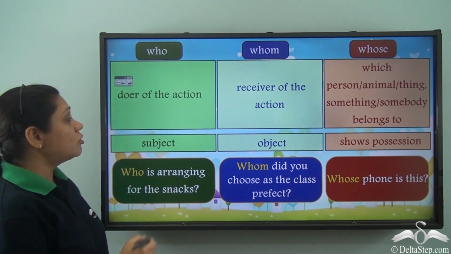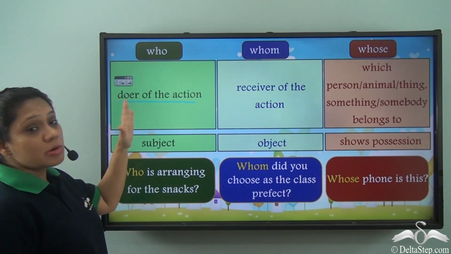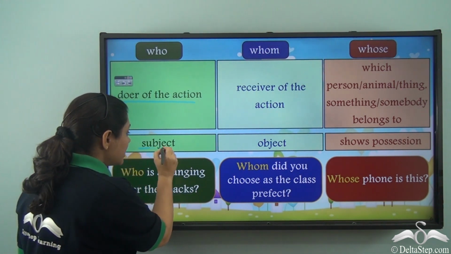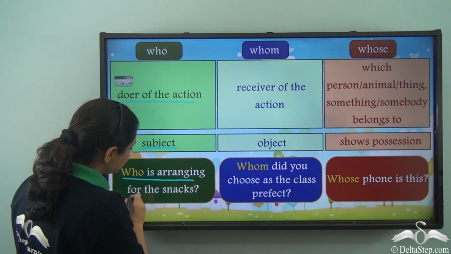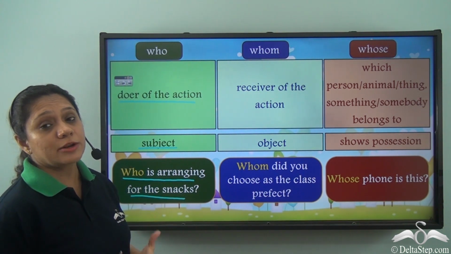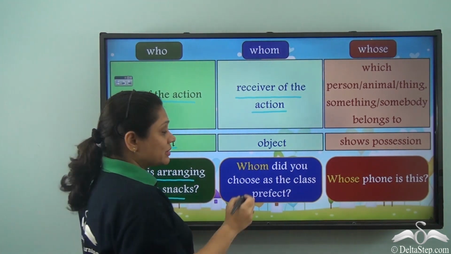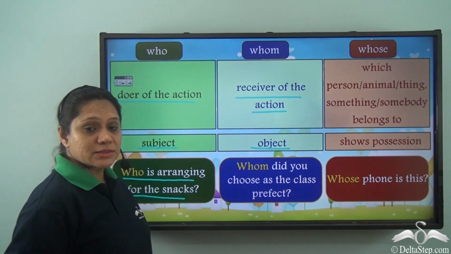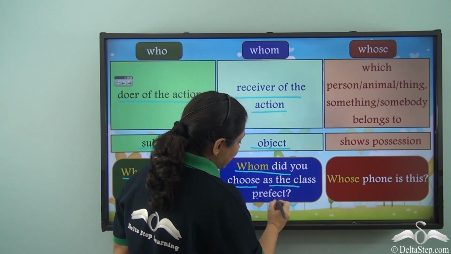We use who when we want to ask a question or refer to the doer of the action. So it is the subject in a sentence. For example, who is arranging for the snacks? We use whom to indicate or ask a question about the receiver of the action. So it is the object in a sentence. For example, whom did you choose as the class prefect?